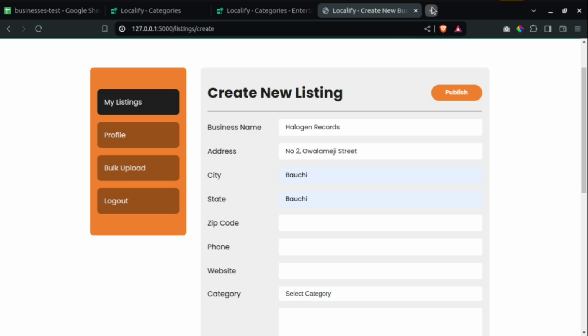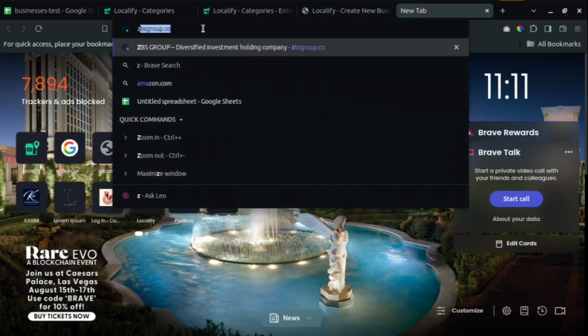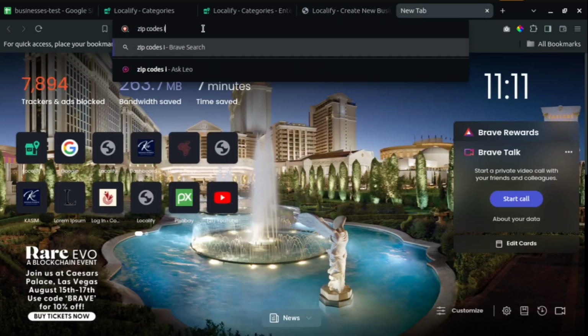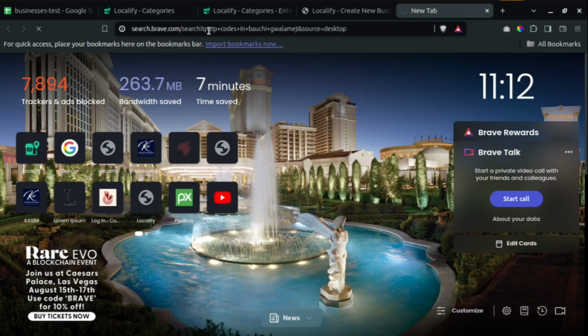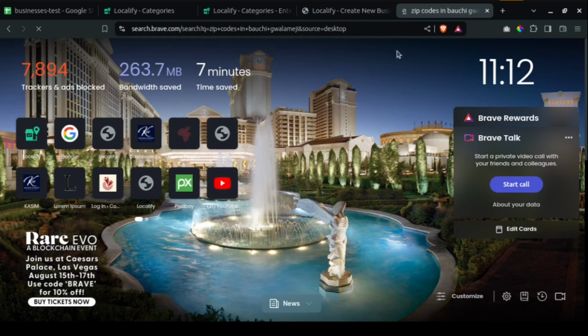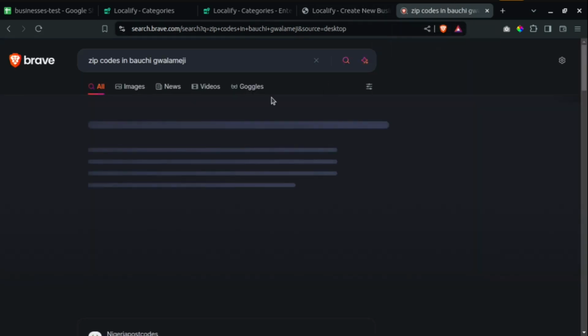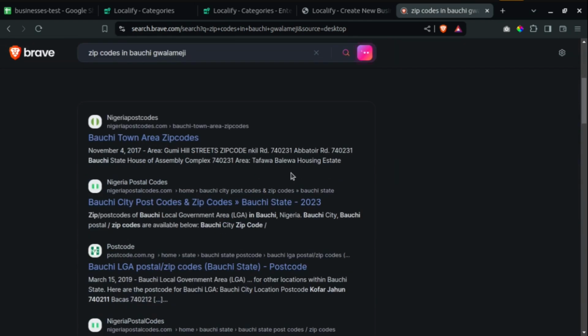Well, I want this to be as exact as possible. So let me look for zip codes in Bauchi town. So Bauchi Gualameji. Okay, zip codes. I just want to copy one. Okay, let me just use this one. 740231.